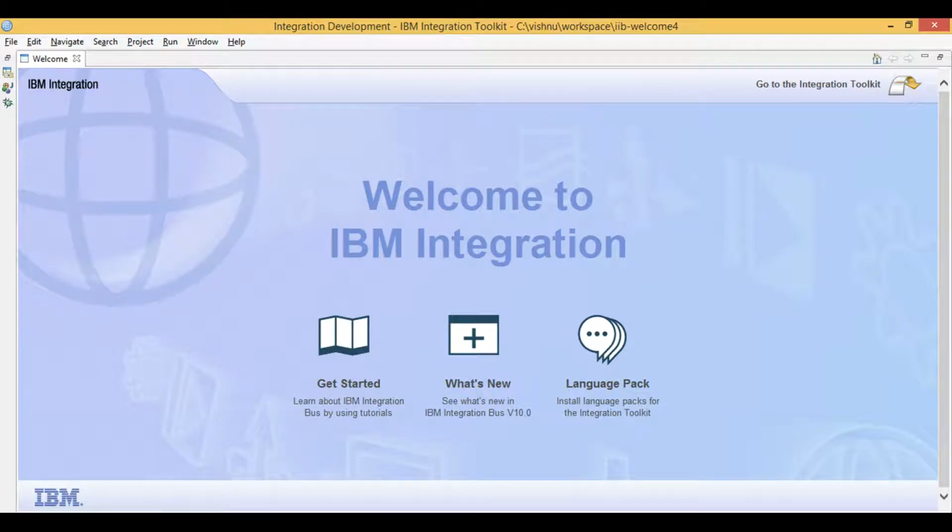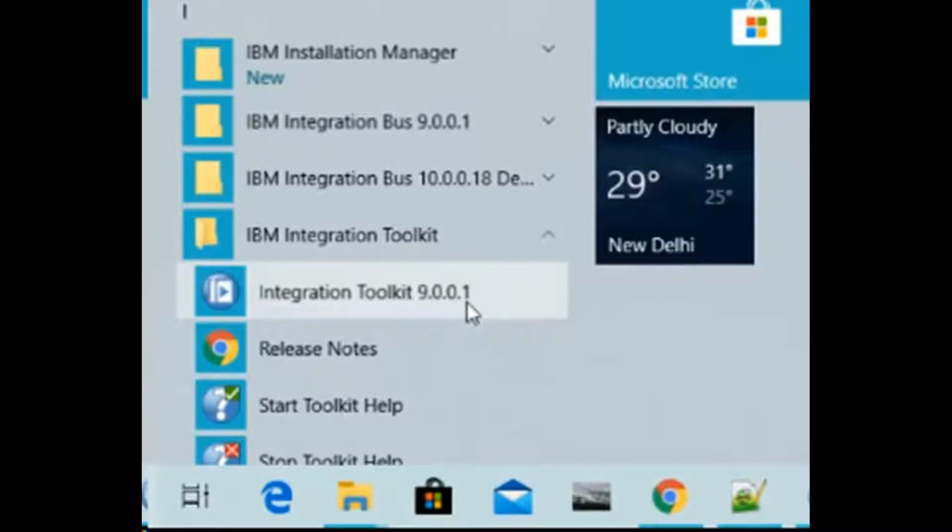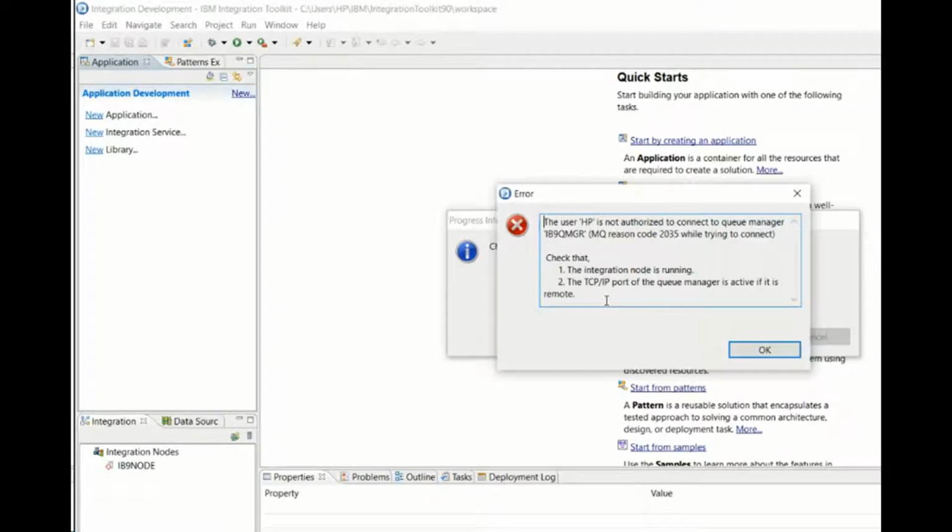Let's learn IIB. Today, I will walk you through the troubleshooting steps that I followed when using two versions of IIB and two versions of MQ on the same machine. One of my friends is trying to install and use IIB version 9 and version 10 on the same Windows Home Edition operating system. Installation completed successfully. He was able to create the IIB version 9 broker along with QManager.